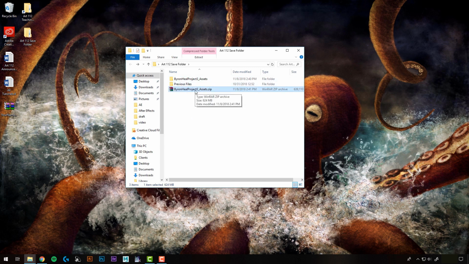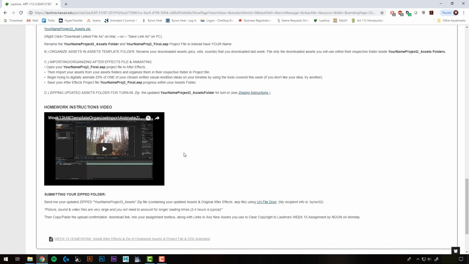And then you're going to take that zipped folder and submit it to me through the UH file drop, just like you have been with the Photoshop projects. And once you're done with that, take that link and paste that into the assignment section in La Lima. And that's what you have to do for homework this week. Let me know if you're having any problems at all or having trouble getting started in After Effects. Alright, that's going to do it for this video.